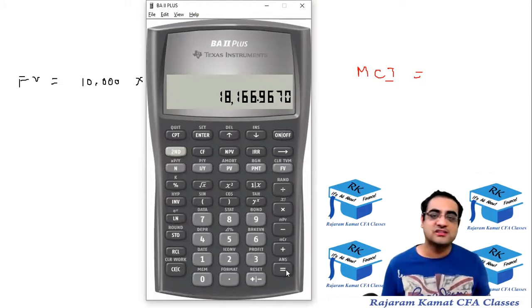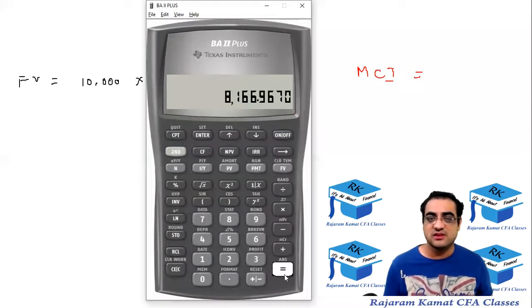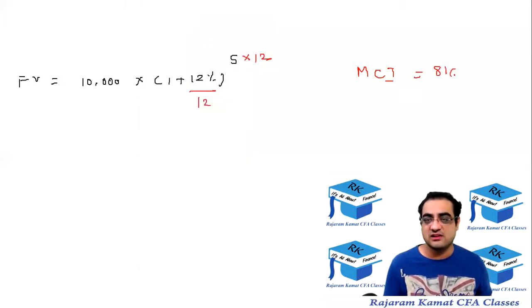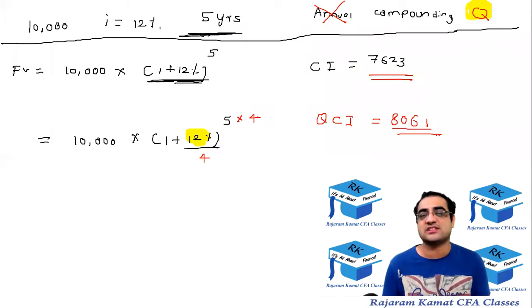The final value this time is 18,167. And from that, subtract the principal of 10,000. The monthly interest is 8167. The monthly compound interest is 8167, which is higher than 8061, which you got in the quarterly compounding.